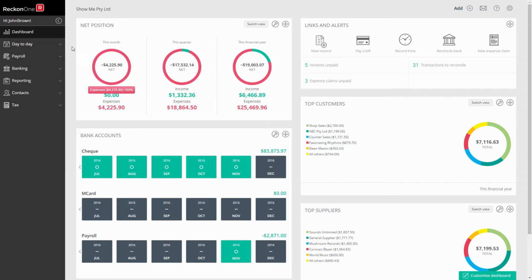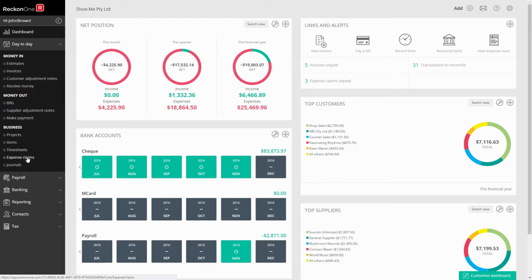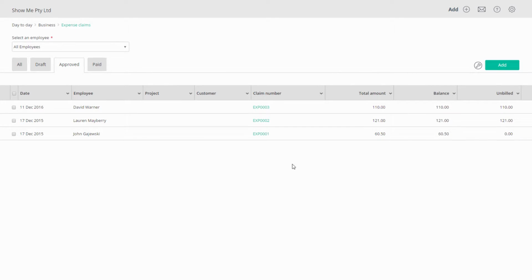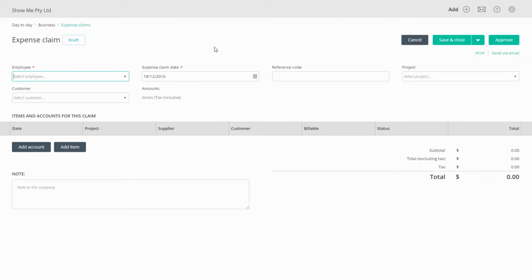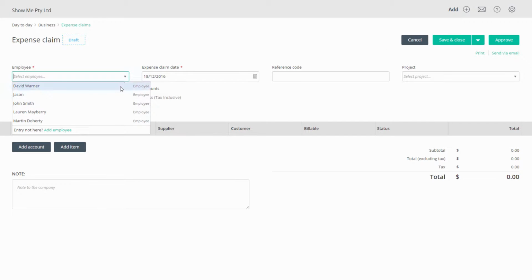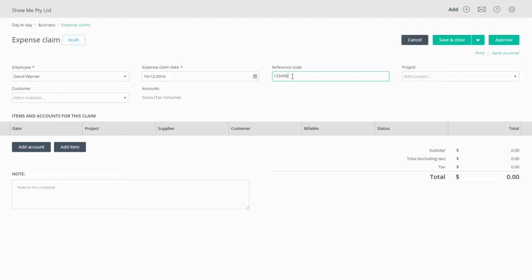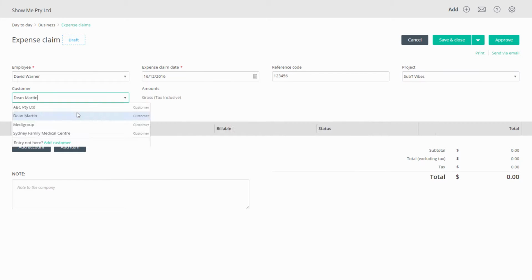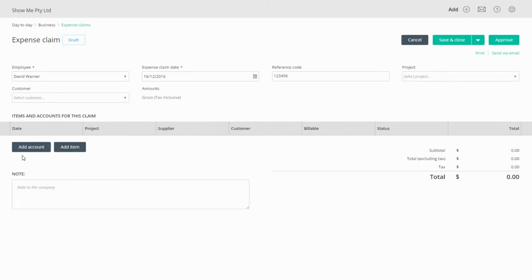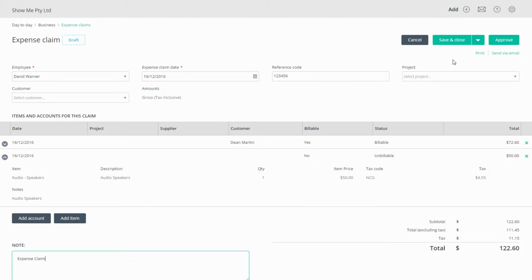Click on Day-to-Day, Expense Claims. To add an expense claim, click on Add. Select an employee, and then complete the details. In the table, you have a choice of entering the expense as an account or item. When done, you can save the expense.